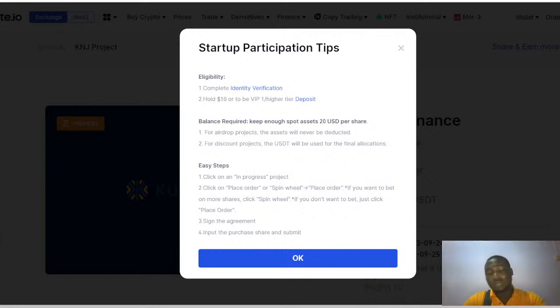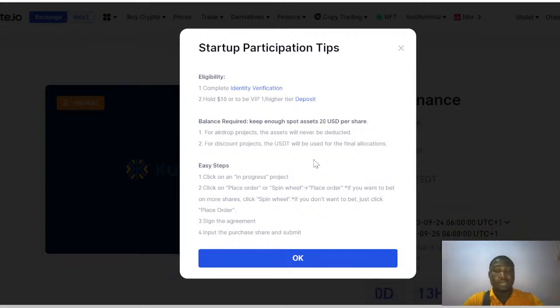The easy step to partake in this is to click on in-process projects. I'll show you how to click on it. The first step is just to click on in process. Then click on place order or spin-win. Click on place order if you want to bet on more shares, or click on spin-win if you want to bet. Then all you need to do is sign the agreement. Immediately you sign the agreement, input the purchase share and submit.